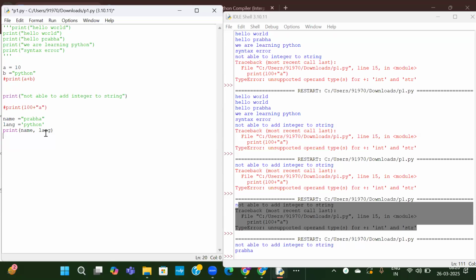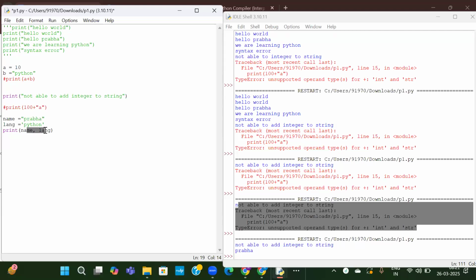I don't know if you are aware of other languages, at least C, which is part of maybe some BTech course. In that language, if you want to print something, you have to provide some symbols: percent D for decimals, percent S for string, percent F for float. Those are things we have to define if you want to print variables.